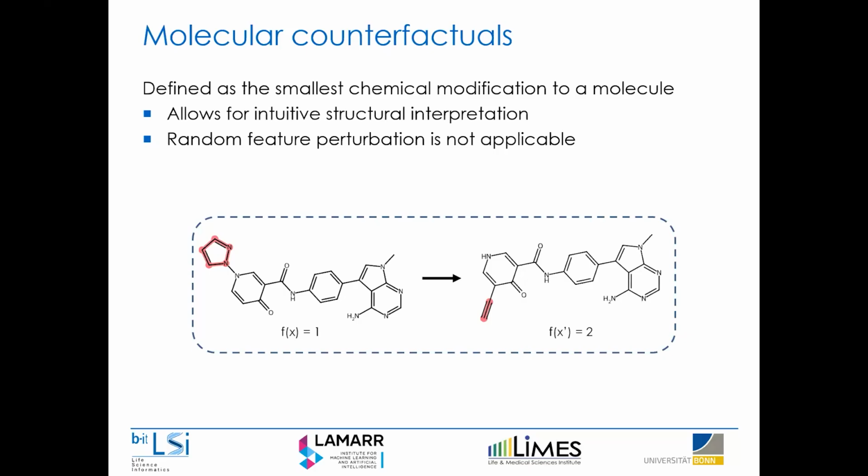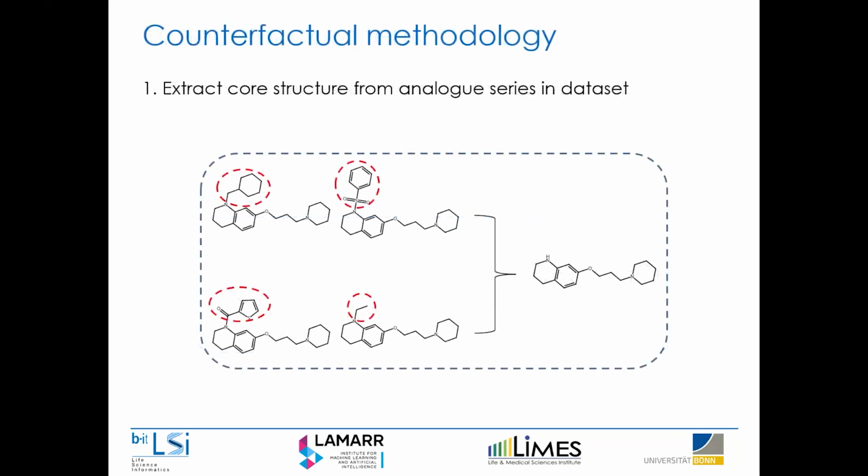However, most machine learning-based counterfactual methods achieve counterfactuals through random feature perturbation, which in our case doesn't really make sense because you would get completely nonsensical molecules. So we need a way to model the local chemical space around a given test instance, so we can draw hypothetical instances, repredict them, and identify counterfactuals. For this, we adapted a very simple chemical principle, which Andrea also introduced, that of the core and the substituent: a lot of molecules share a similar core structure but differ just by one simple substituent, which I've circled in red here.